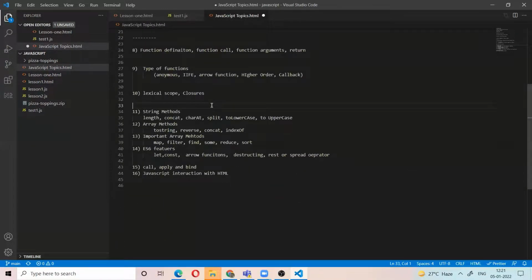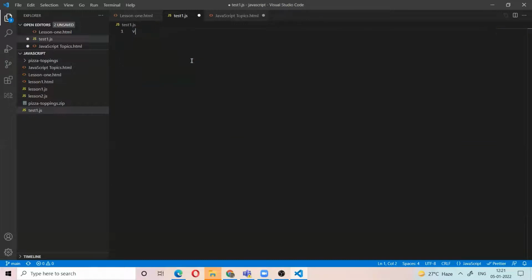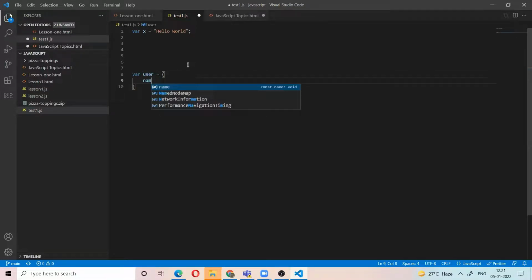Now, string methods, array methods, etc. For example, we have a string. Every string is like an object, which means it has some properties and some methods. For example, take a user object, with name equal to Raj.